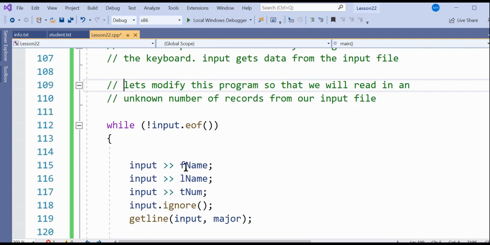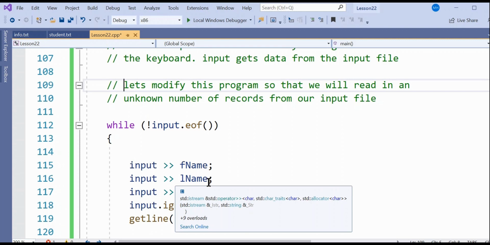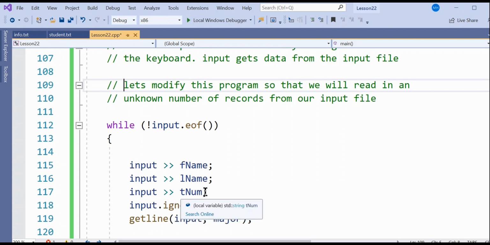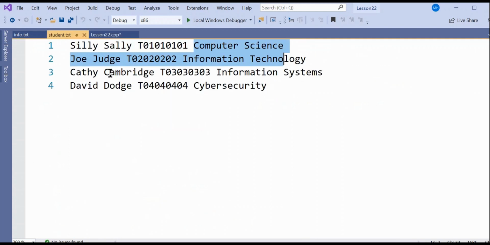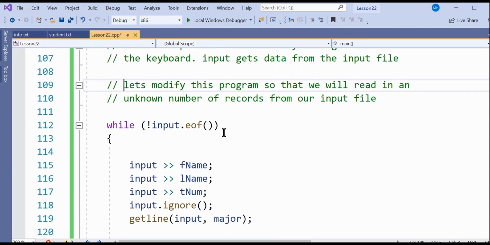It'll read first name first, then last name, then T number, and then it'll getline. So when I created this Notepad TXT file, I had to put first name first, last name next, the T number, and then their major, in that same order. Otherwise, you might have a lot of issues, especially when you start outputting.